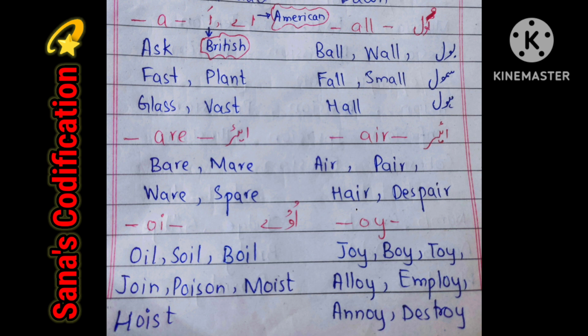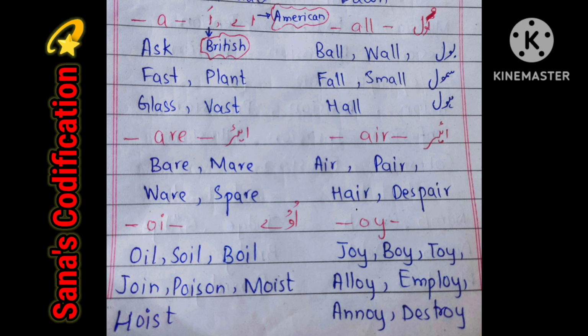But in American, it gives the sound of a, like ask, fast, plant, glass, vast. When A comes with double L, it gives the sound of O, like ball, wall, fall, small, hall. These are the words according to American English.